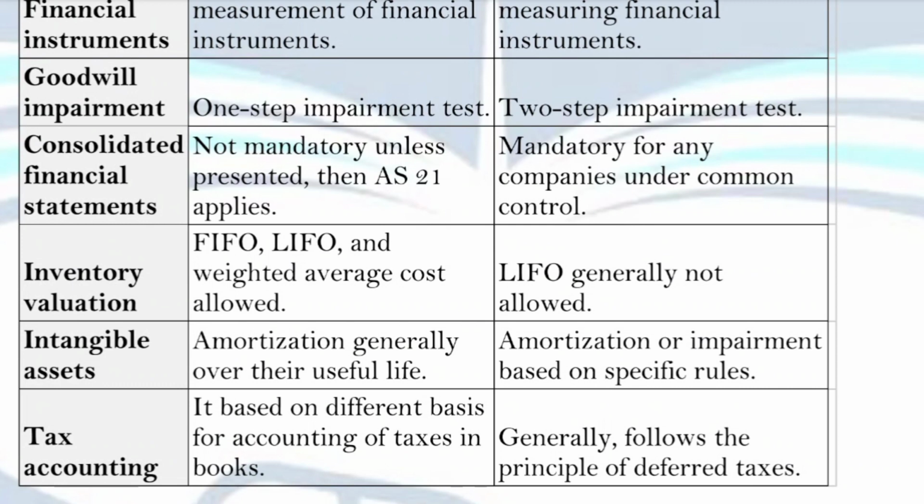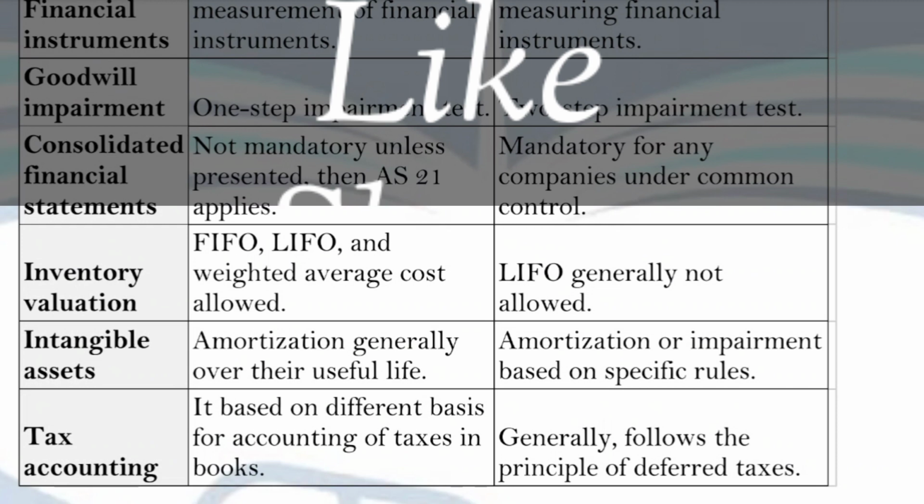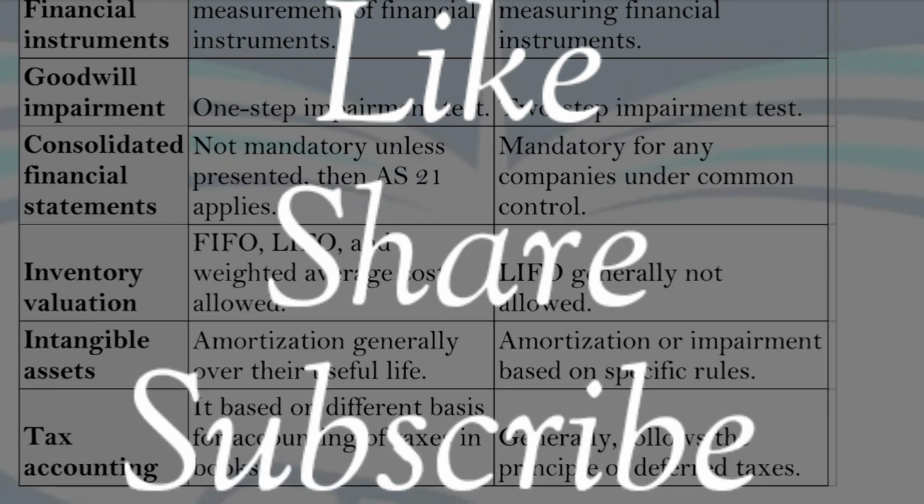But there is only one type of basis in the US GAAP, that means the principle of deferred tax. You just have to follow the principles of deferred tax to record the taxes in your books as per the US GAAP. But there are different types of basis that are used by the companies according to the Indian accounting standard to account for the taxes in their books.